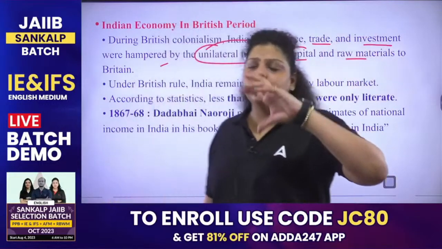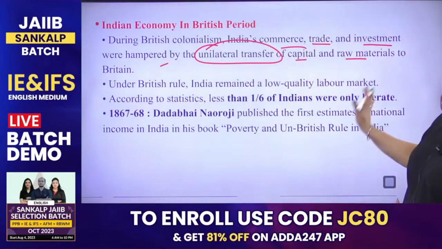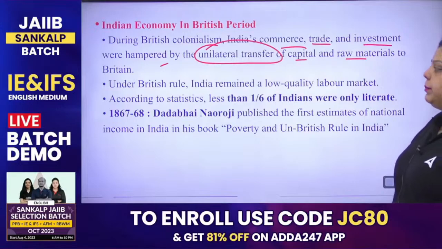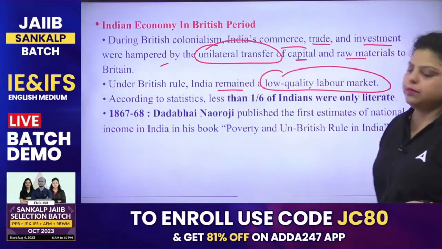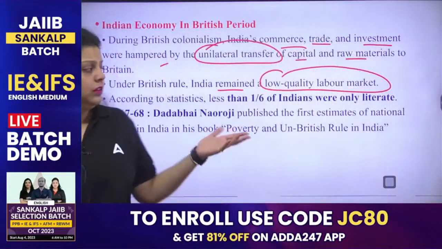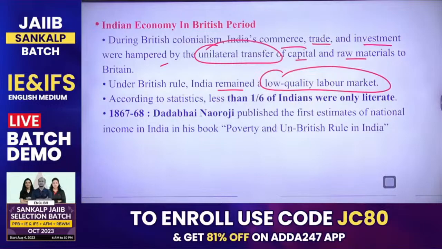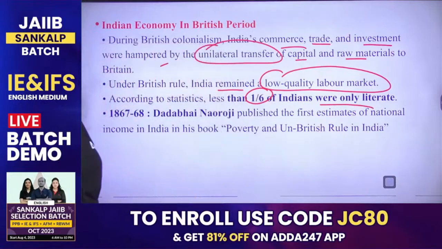That's why they developed a certain infrastructure in the country also. At the time of the Britishers, this used to happen. Under the British rule, India remained a low quality labor market. They used to exploit the raw material, and they used to exploit our labor. According to statistics, only less than 1/6 of Indians were literate at that time.